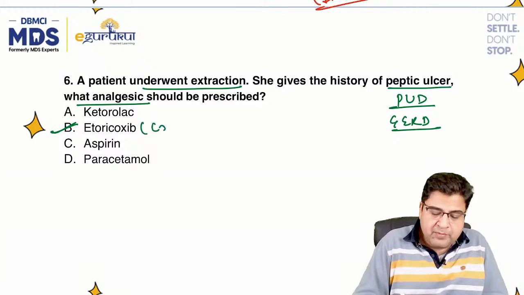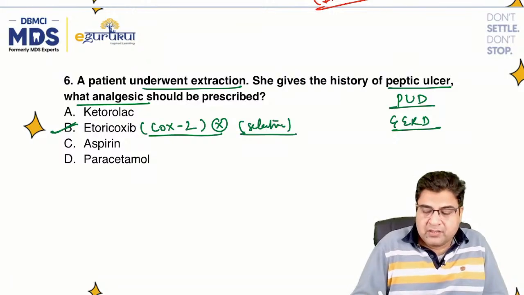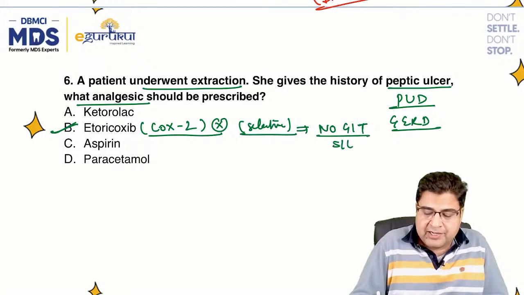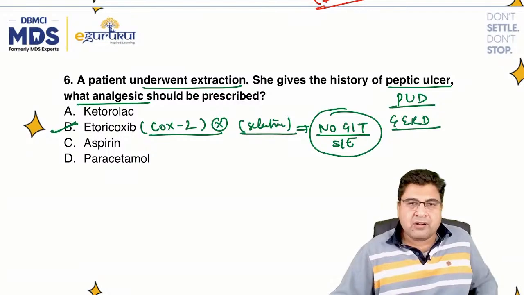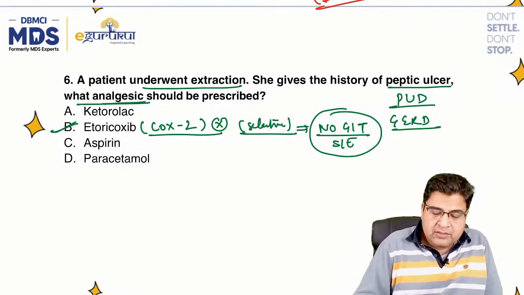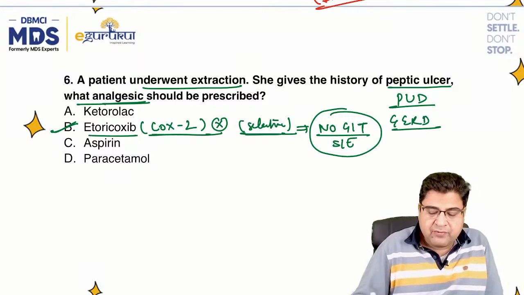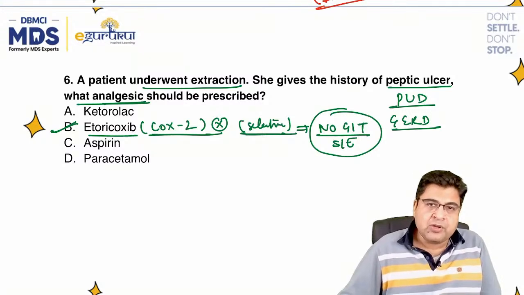So, guys, we have selective COX-2 inhibitors. These medicines have one very big advantage: they cannot lead to GIT side effects. So for a patient who has undergone extraction, we can give this analgesic drug, etoricoxib, which is a selective COX-2 inhibitor, right? We can give this medicine to this patient, since it has no GIT side effect.